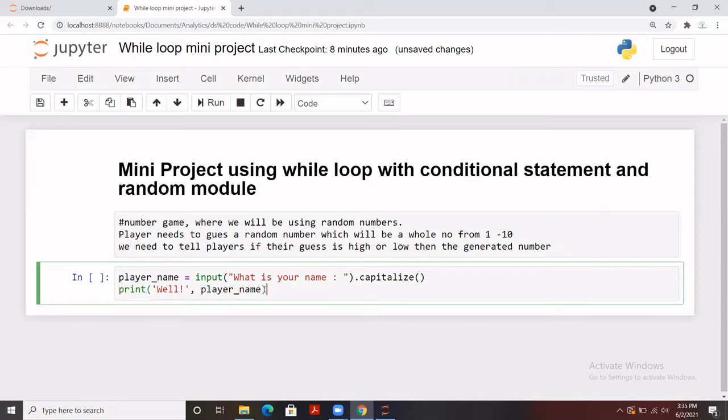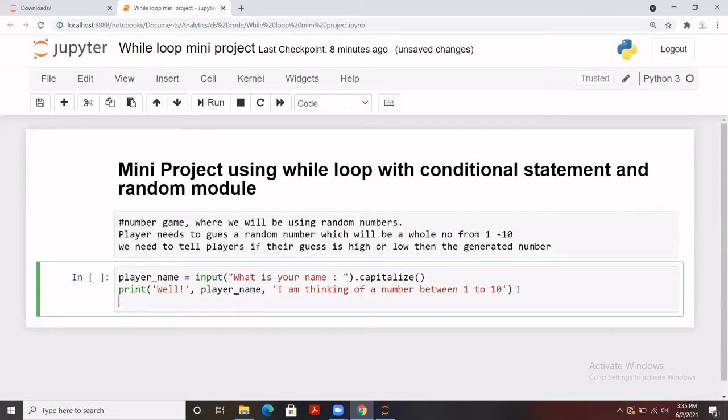And let's say, I'm thinking of a number between 1 to 10, something like this, right? Let me put that into quotes as well. 1 to 10, perfect.